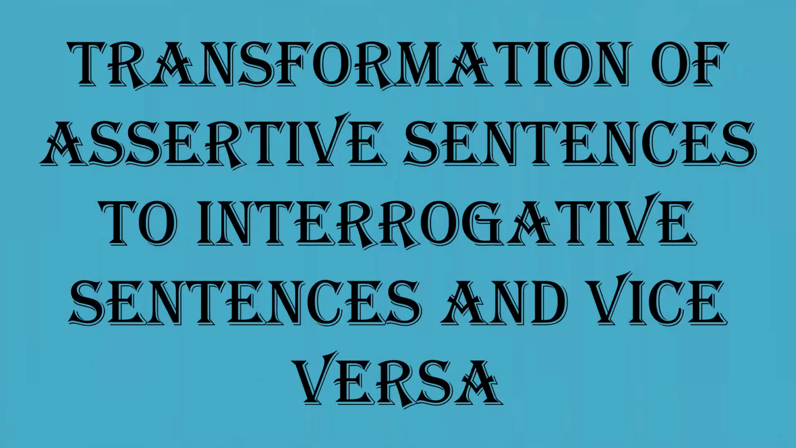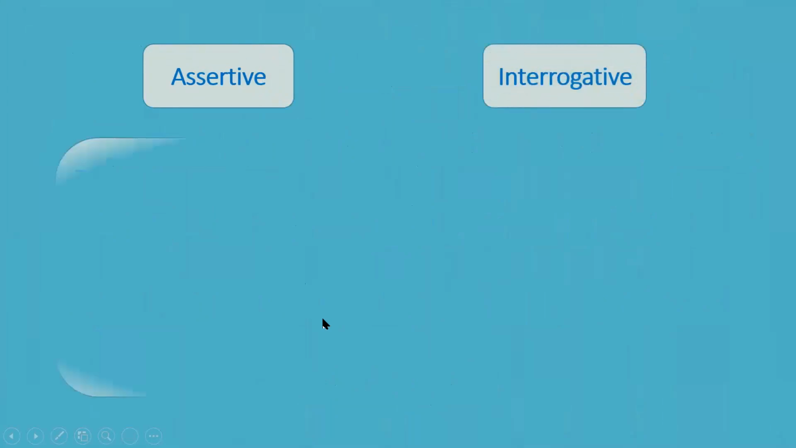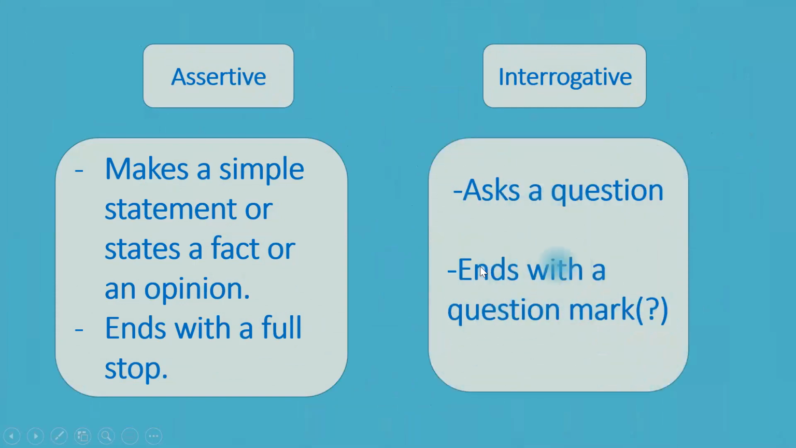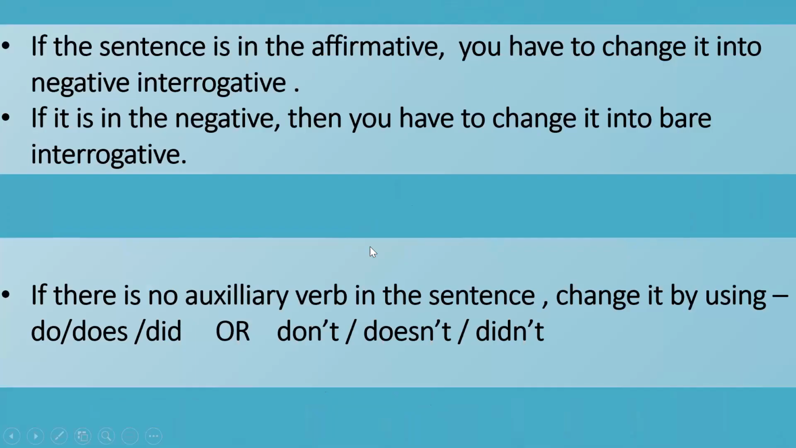Now let us do the last of the kinds of transformation of sentences based on meaning: transformation of assertive sentences to interrogative sentences and vice versa. You know that an assertive sentence makes a simple statement. Interrogative sentences, all of us know, ask a question and end with a question mark. So let us see some of the rules for changing an assertive sentence into an interrogative sentence.